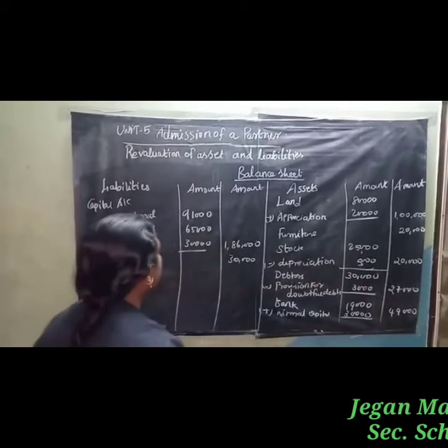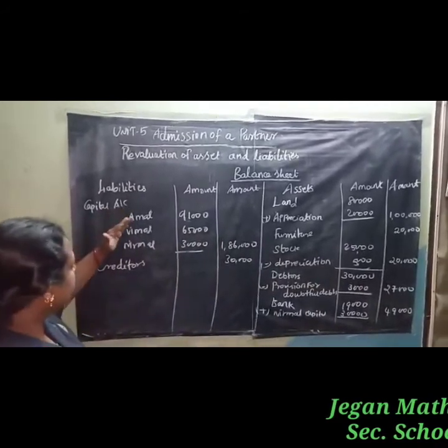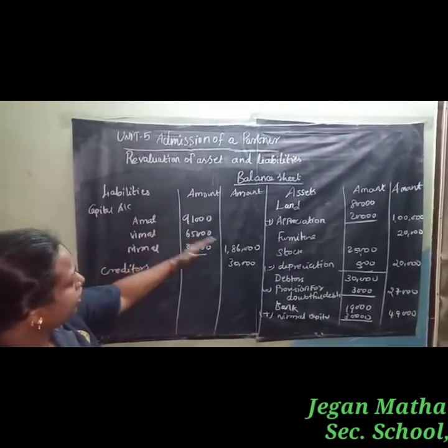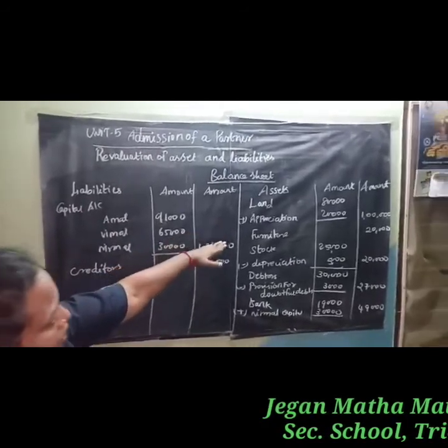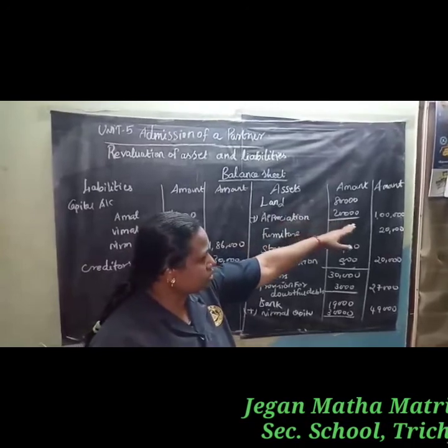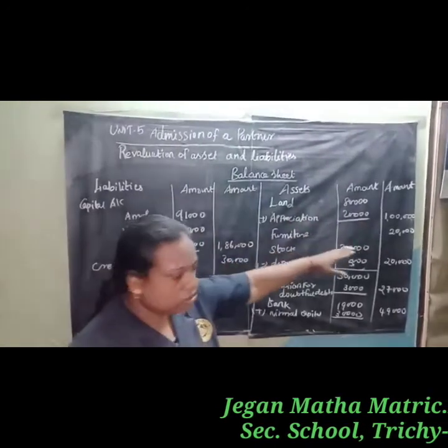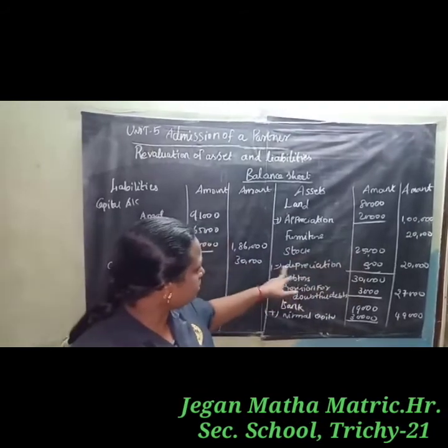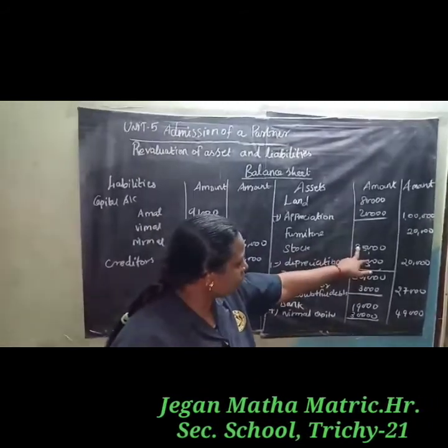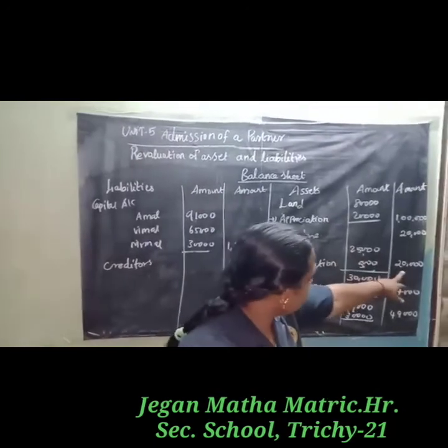So capital accounts of Amal, Vimal and Nirmal 1,86,000. Creditors 30,000. Land plus appreciation, 80,000 plus 20,000, 1 lakh. Then furniture 20,000. Stock 25,000 minus depreciation 5,000, 20,000.